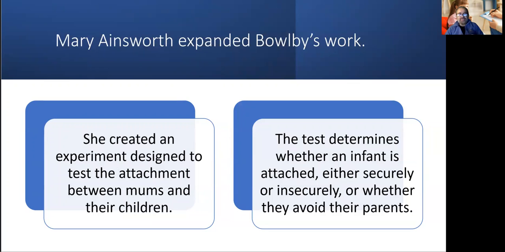So what she did is she conducted a study on children at a really young age, as young as 14 months. In those experiments, she noticed that the children who are securely attached immediately miss their parents, and then she sees children who are insecurely attached, and some of them avoid their parents.